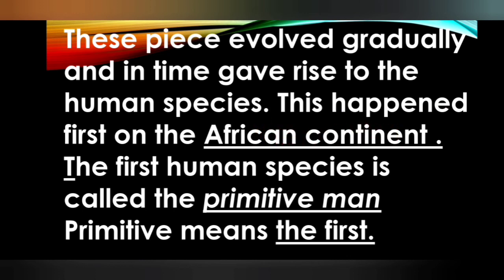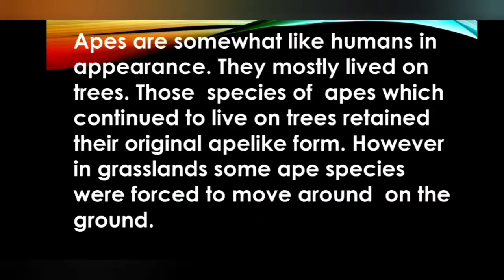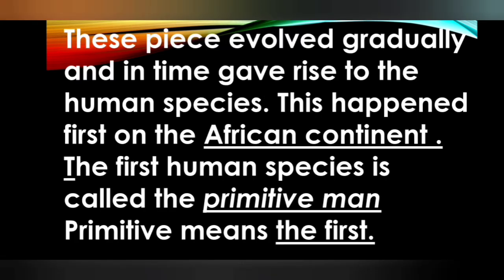The first human species is called primitive man. See the word here, primitive. Primitive means the first. Now you know how human life started on the earth.